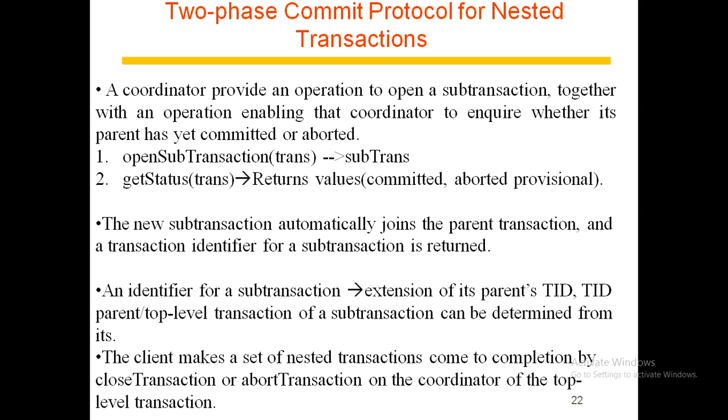An identifier for a sub-transaction must be an extension of its parent's transaction ID, constructed in such a way that the identifier of the parent or of the top-level transaction of a sub-transaction can be determined from its own transaction identifier. In addition, all the transaction identifiers should be globally unique. A client makes a set of nested transactions come to completion by invoking close transaction or abort transaction on the coordinator of the top-level transaction.